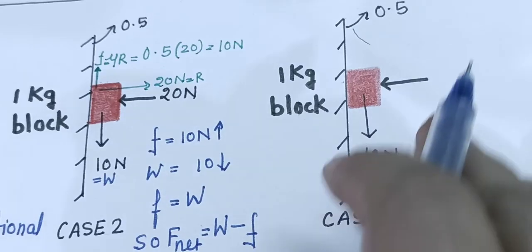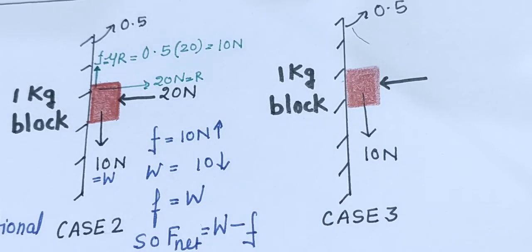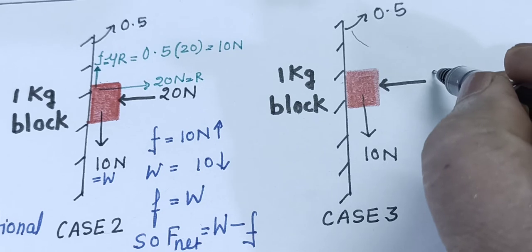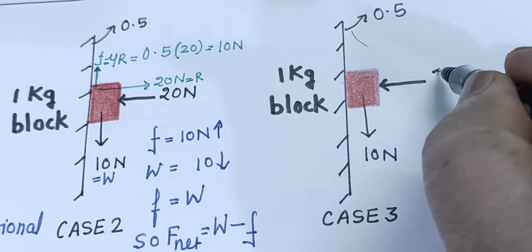Now let me take the third case, and I am pushing it with 30 Newton.